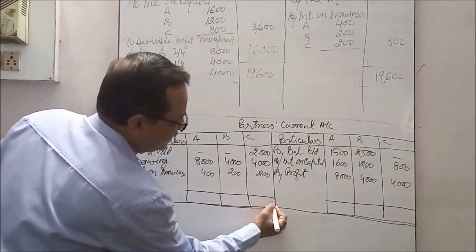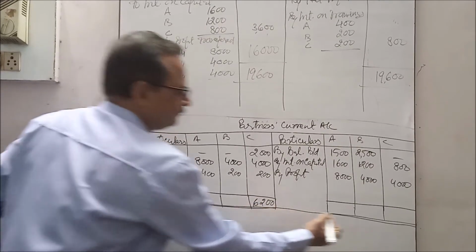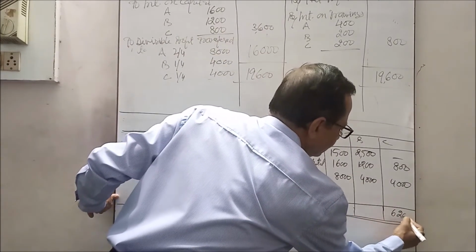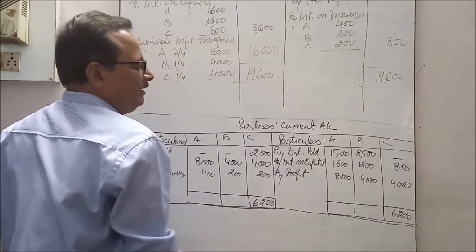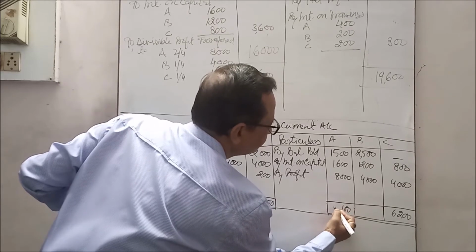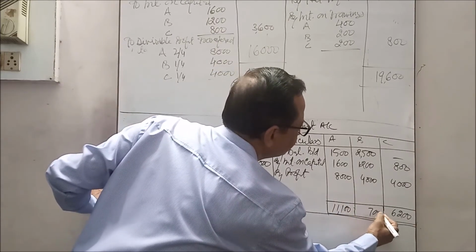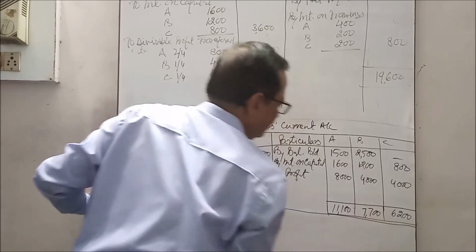Total of C's debit side is more. Total of A and B's credit side is greater: 11,100 and 7,700.